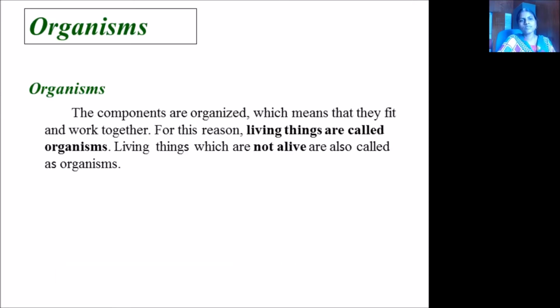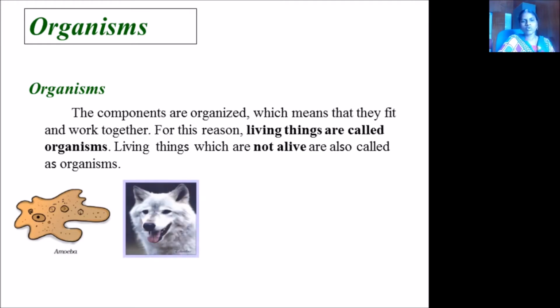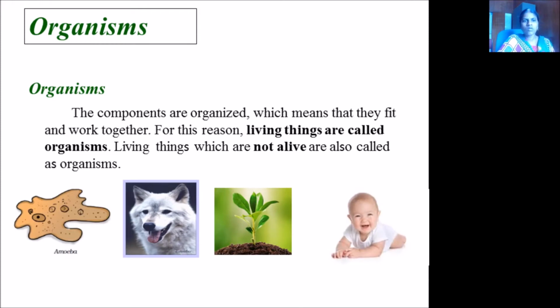What are organisms? The components are organized, which means they fit and work together. For this reason, living things are called organisms. So these are some of the organisms. This is a microorganism, amoeba. It can be viewed only through a microscope. It's a dog and a plant and a human. So these are all organisms.